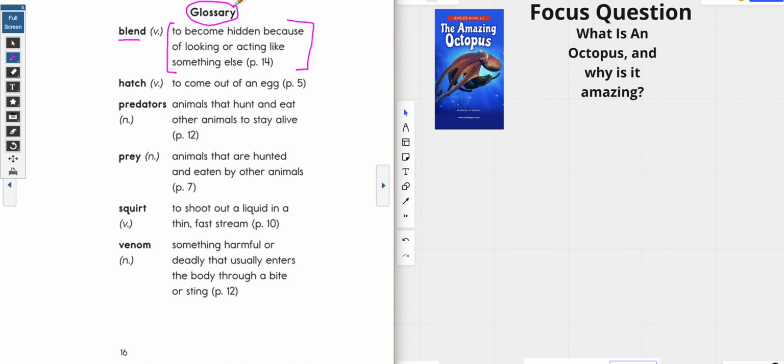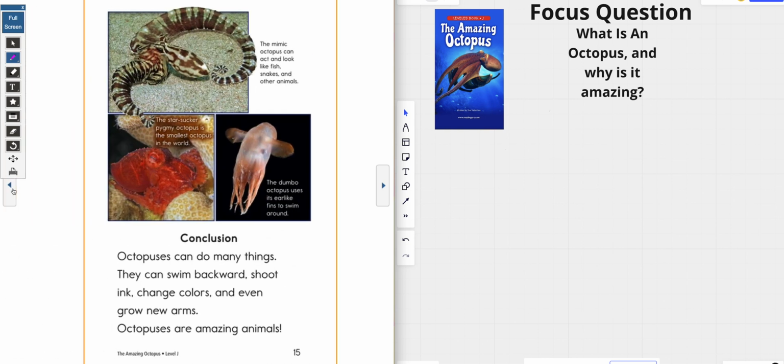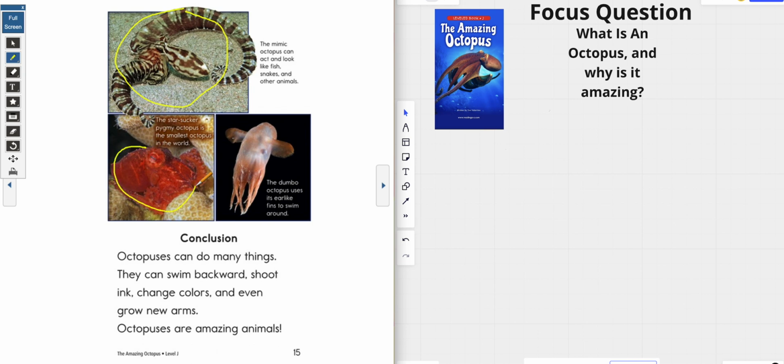Now, the other thing that I like about informational text is that it's full of pictures and captions, okay? And I want you to think for a moment, why would the author give us so many cool pictures? Take a moment and think about it. Did they give it to us because they're like, oh my gosh, I love the color of this octopus? Or did they give it to us because they're like, wow, they need to see exactly what it is we're talking about?